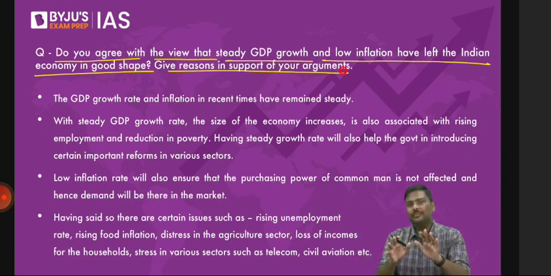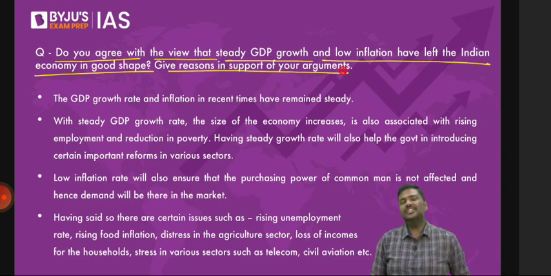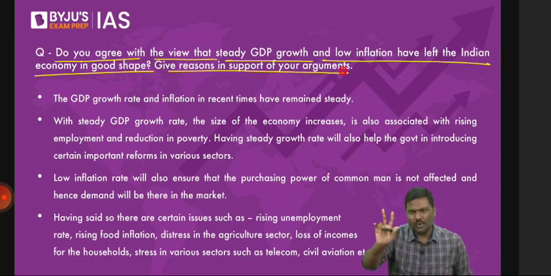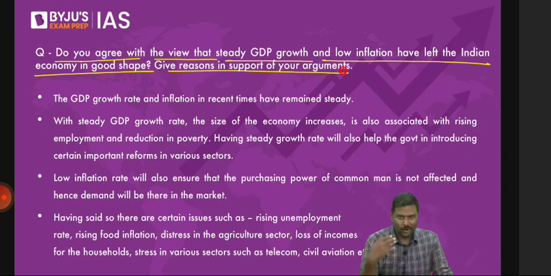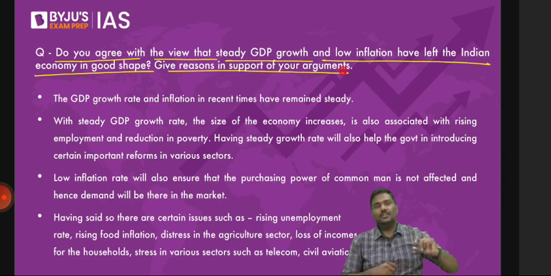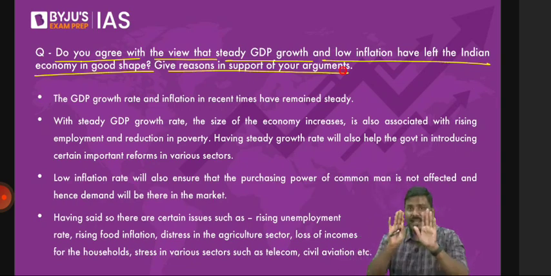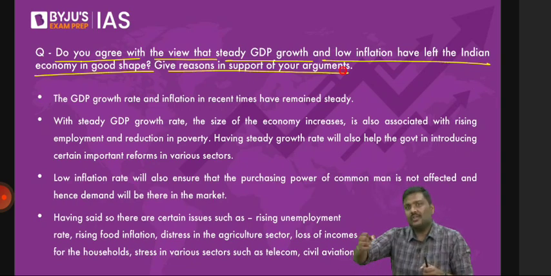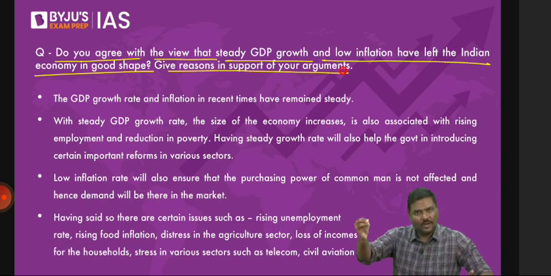Let's say 6 questions in the mains will come from GS paper 3 economics. Hardly 1 question or maximum 2 questions will be static. Trust me when I say this. If you don't trust me, please have a look at the last 5 to 6 years question papers. So when you talk UPSC, especially economy, please be careful. Do not expect straightforward questions from the books. That is not how UPSC operates. Hardly 1 or 2 will come like that. Rest of the things, trust me, will be from current affairs.